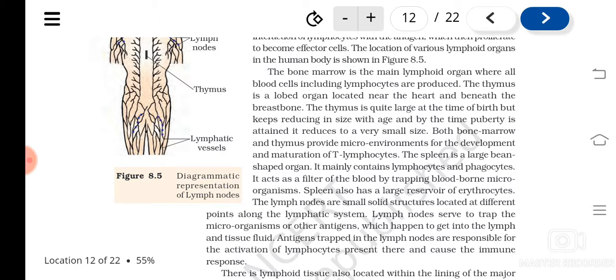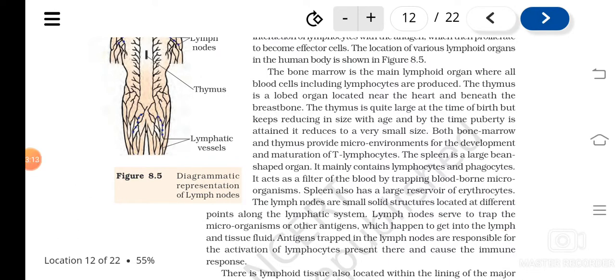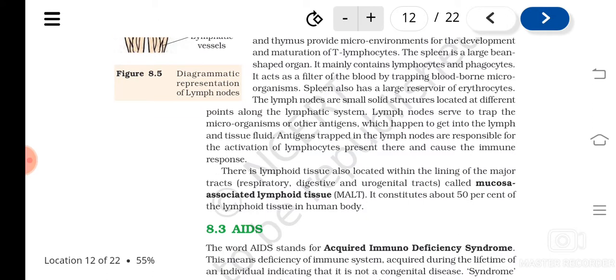What are lymph nodes? Lymph nodes are solid structures found at different points in the lymphatic system. Lymph nodes also give a site for the interaction of the microorganisms with antigens.